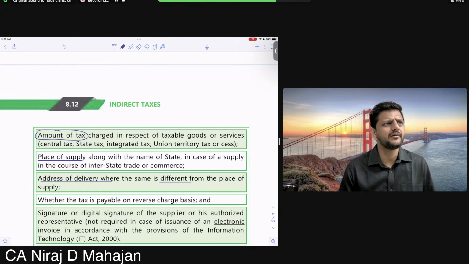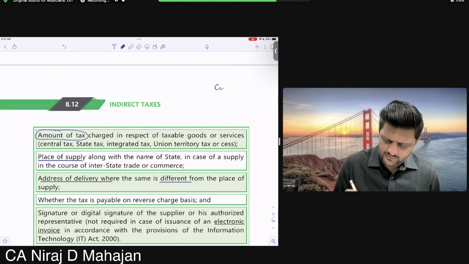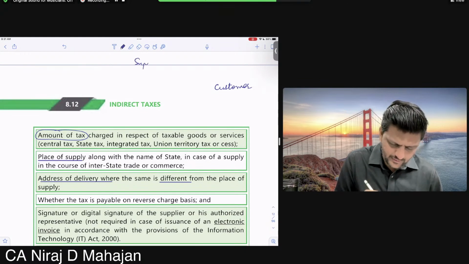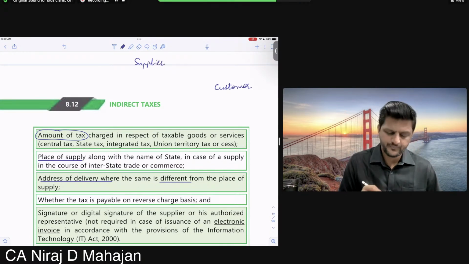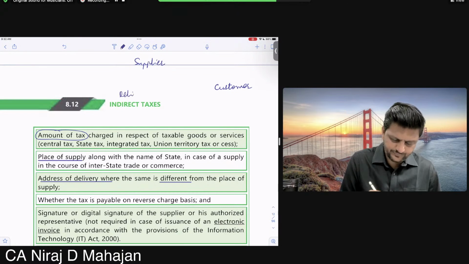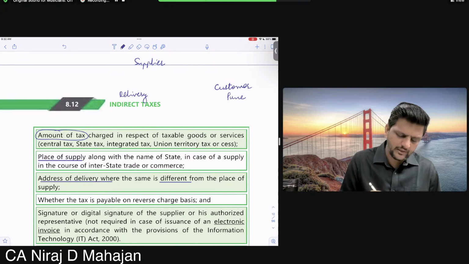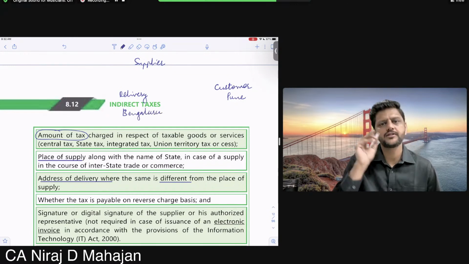Let us say there is a customer here, there is a supplier here, but delivery somewhere else. So the customer is in Pune, and delivery is in, let us say, Bengaluru, and the supplier is in Delhi.